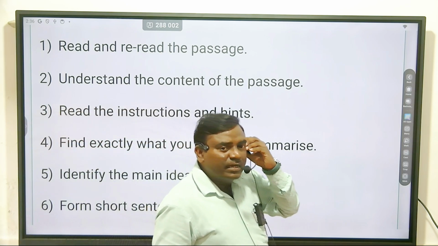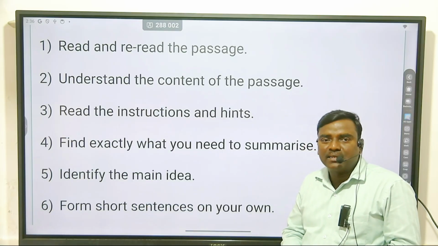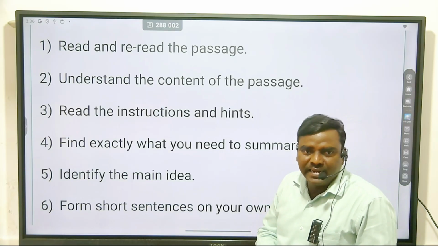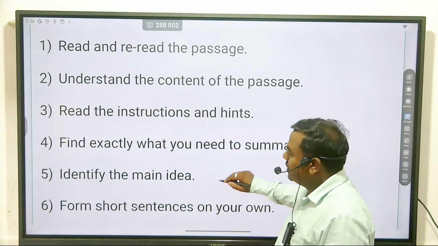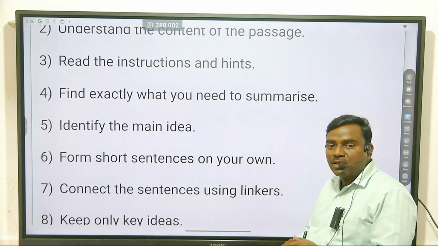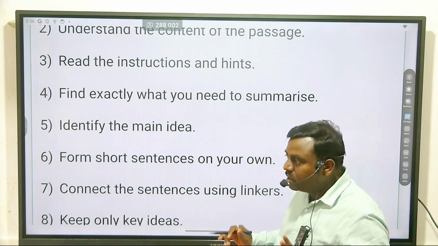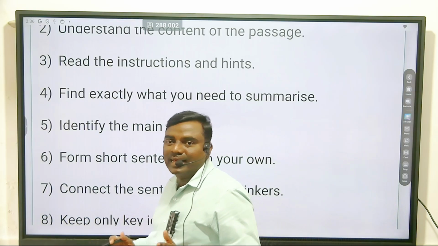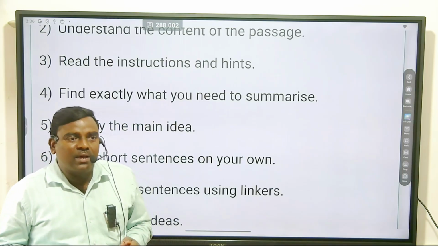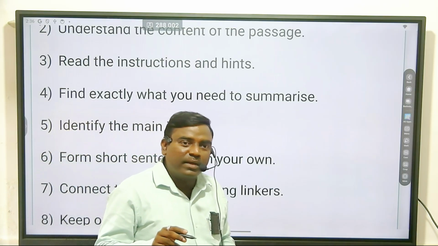What we have to do is read the given para, and after that identify the main idea, and then form short sentences on your own. So it's very important: don't write the given para which is in question number 2A.